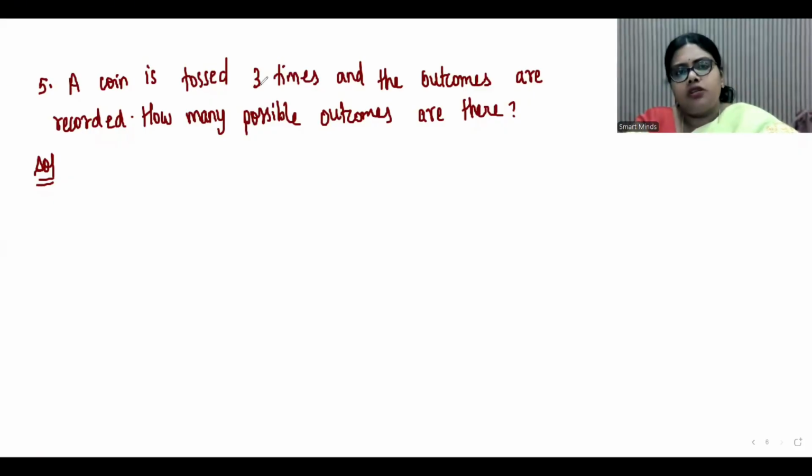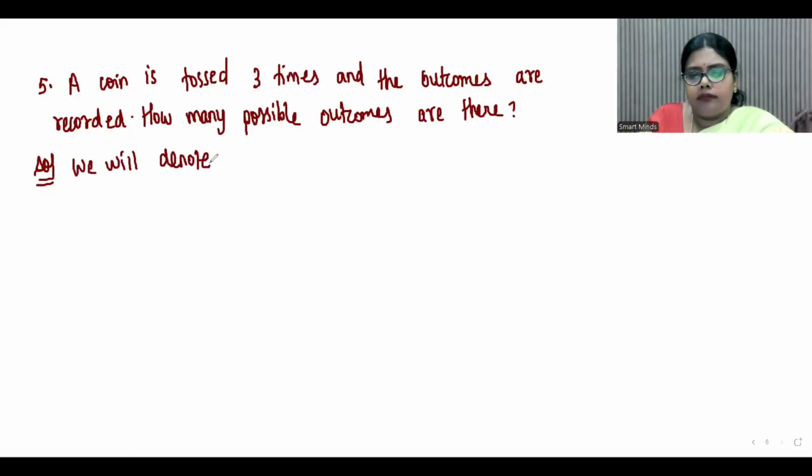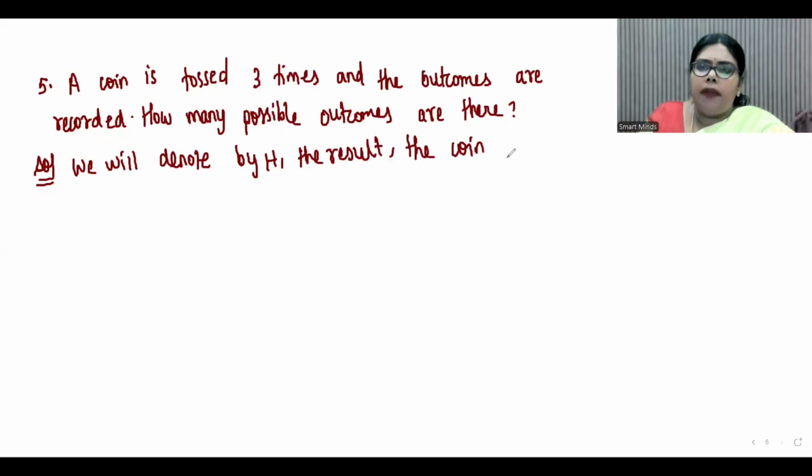Take the next question. A coin is tossed 3 times and the outcomes are recorded. How many possible outcomes are there? Now see, we will denote by H the result when the coin turns up head.